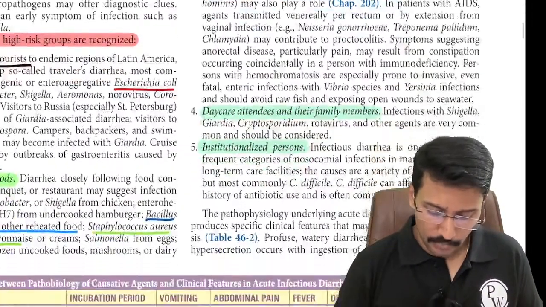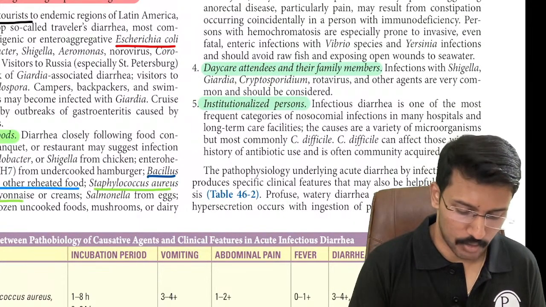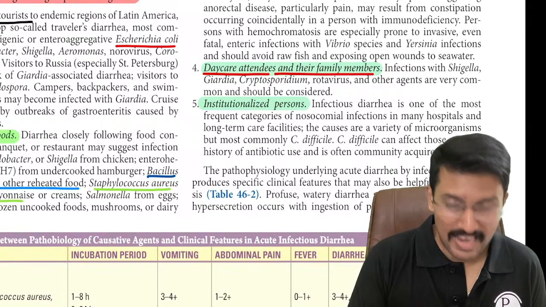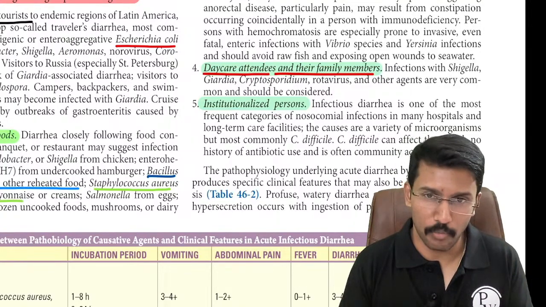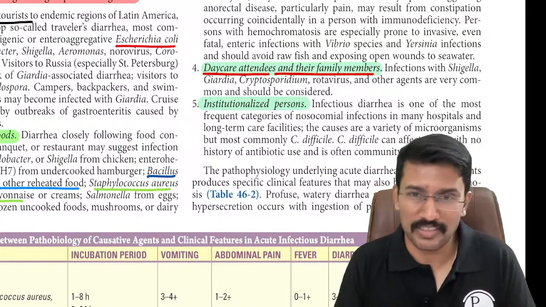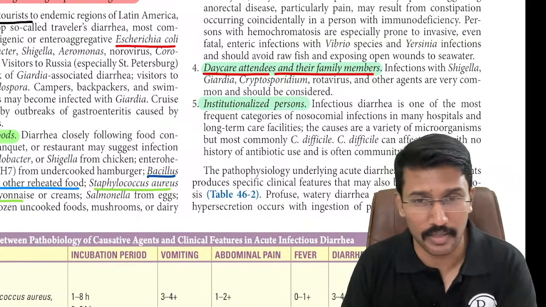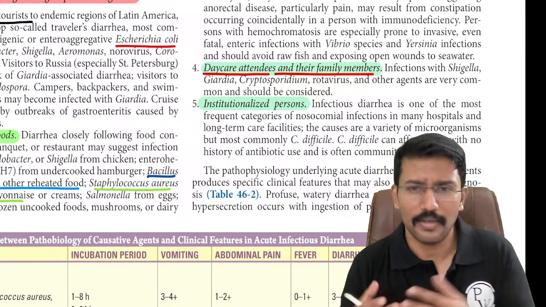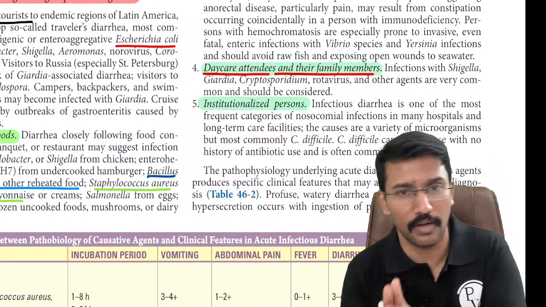Apart from these 3 risk factors, there are 2 more risk factors that increase the risk of someone developing acute diarrhea. That includes patients who are getting admitted in daycare facilities. Means those patients who need to go for dialysis. They go in the morning and by afternoon they finish the dialysis and come home. Or those patients who go to the hospital to receive chemotherapy. They get hospitalized in the morning, receive the chemotherapy, and are discharged in the evening. We call these daycare facilities, right? They are getting exposed to the hospital environment and that can infect them, and thus they have a higher risk.